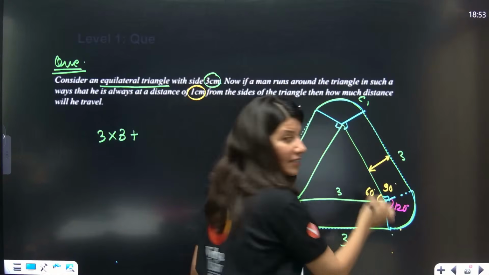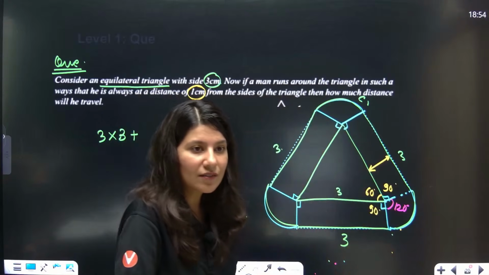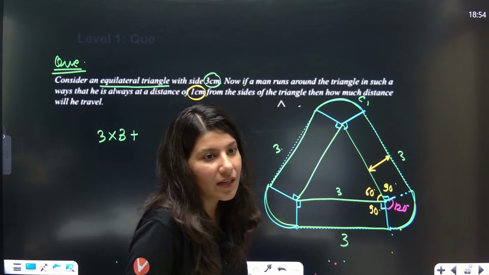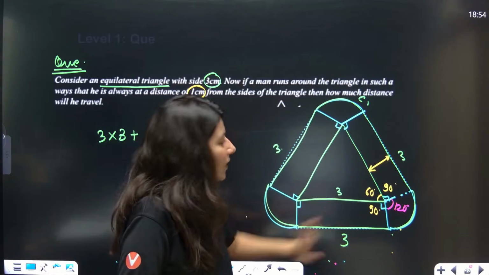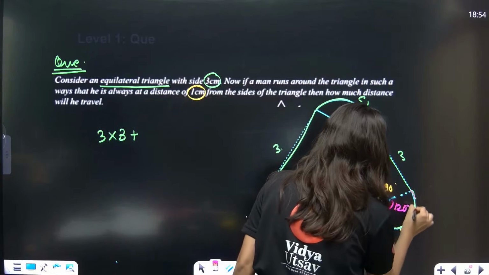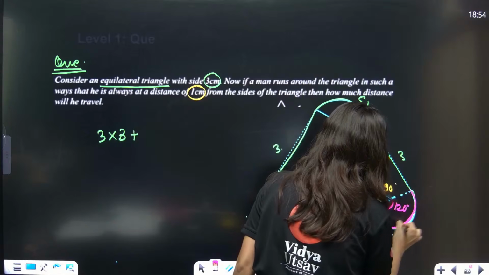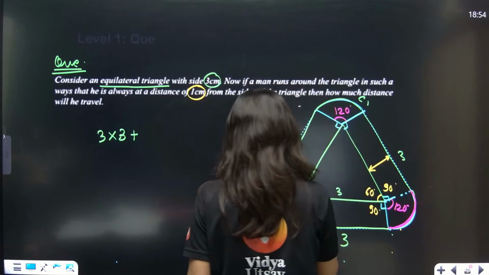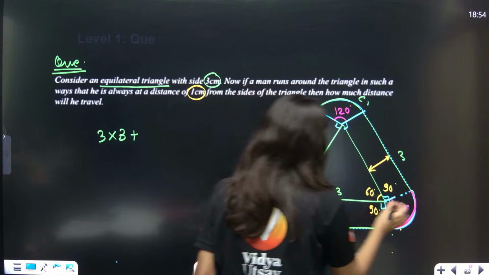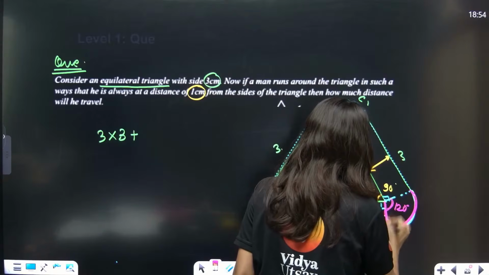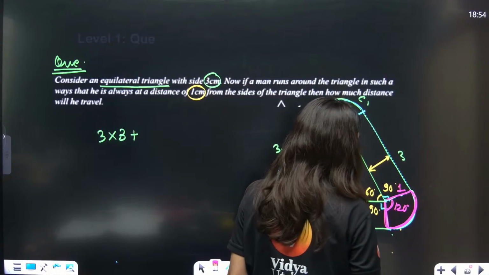Then only the full circle will get done. Gokul Raj is telling me 120 is the angle. So this is 120. Now I want the length of arc. This is also 120, this is also 120. Yes or no? I want the length of this arc. The angle is 120 degree and the radius of this circle is 1 centimeter, my dear students.